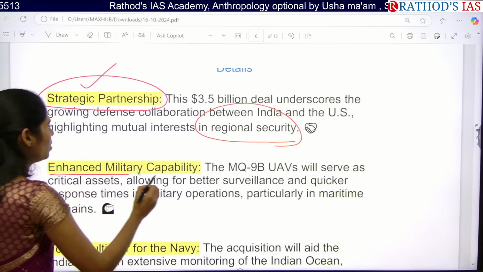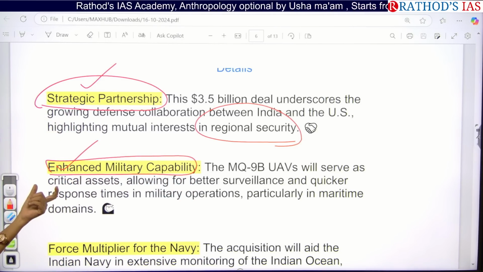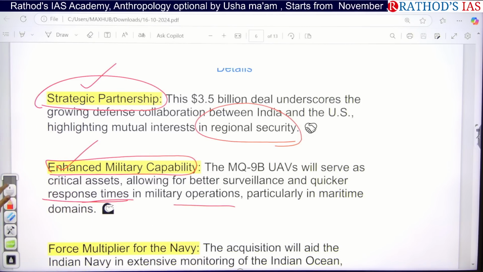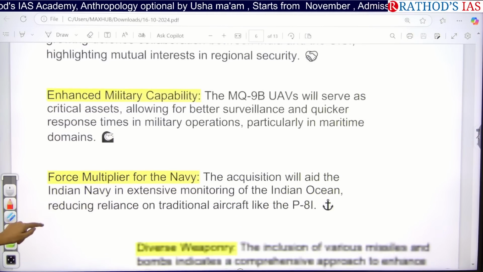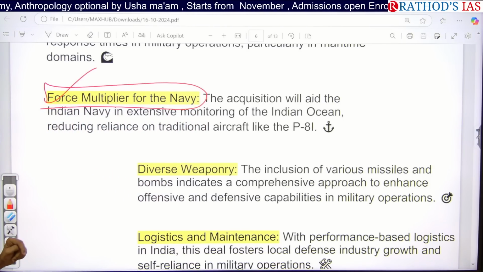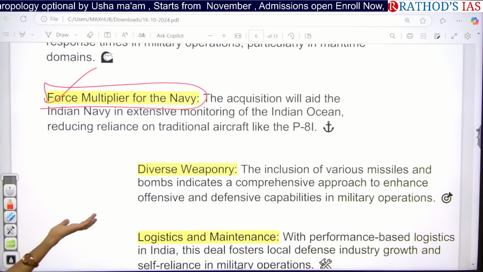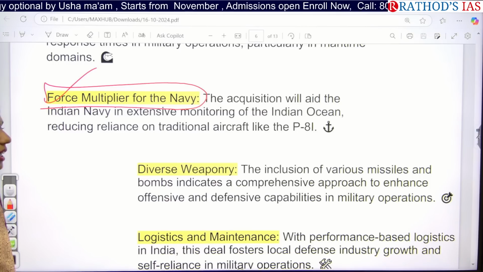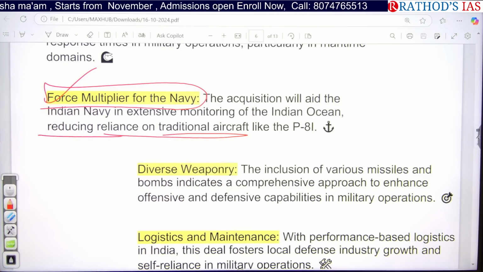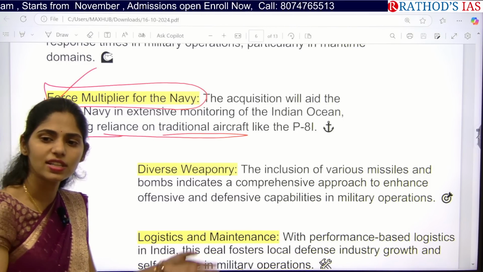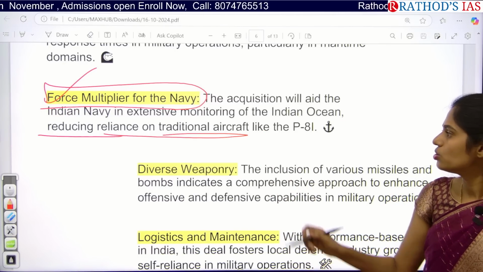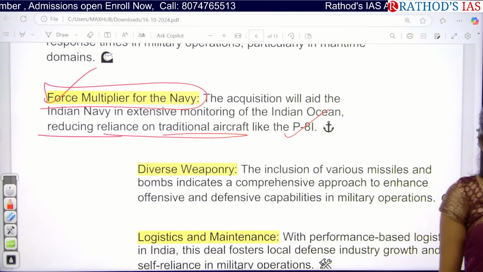And next, we can also enhance military capability. We will have better surveillance and quicker response time in military operations, especially in maritime domains, and even the force multiplier of the Navy can be ensured. If the Navy gets this kind of advanced technology from the US, we can increase our monitoring in the Indian Ocean region so that we can reduce our reliance on traditional aircraft. So rather than using the less advanced things we use now, we can get advanced things from developed countries to increase our monitoring and surveillance in the Indian Ocean region.